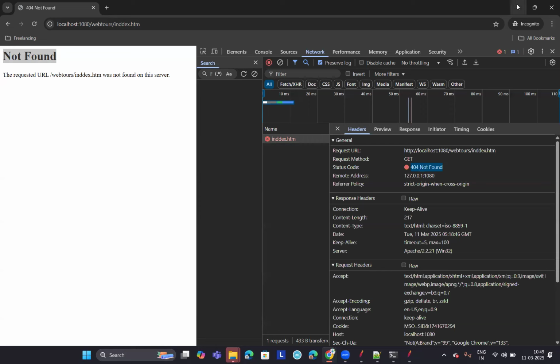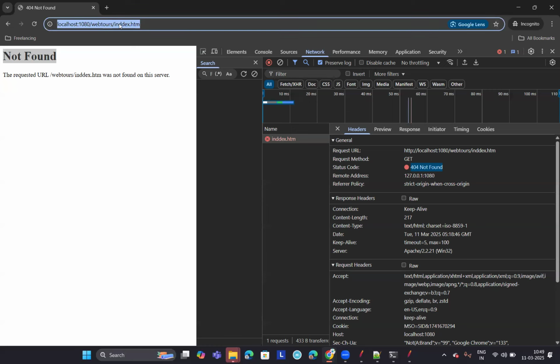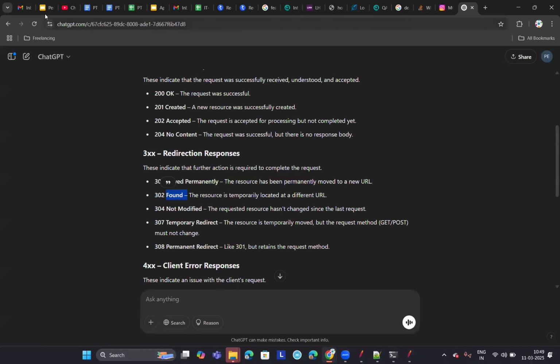Now 404 not found is one response code, and this is a client side error. I had sent a wrong request. Is it clear now what is the meaning of client side error?